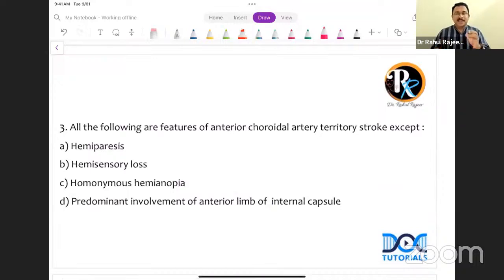The third question is an MCQ that integrates medicine as well as radiology and a bit of anatomy also. All the following are features of anterior choroidal artery territory stroke except: so you've got to be aware of your anatomy here. Hemiparesis, hemisensory loss, homonymous hemianopia, and the last option is predominant involvement of the anterior limb of internal capsule.